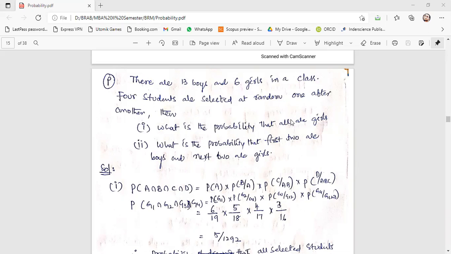Now tell me whether these events are dependent or independent. Dependent, sir. How, Rohini? Suppose 19 students are there in the class. First I am selecting a student. Let me complete the question. Assume for a moment that the first student is a girl. Then do you think that this first selection will influence the other one?